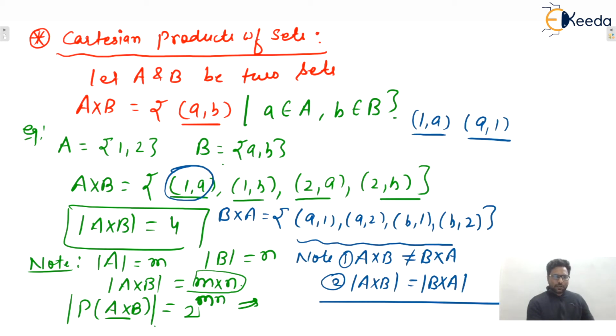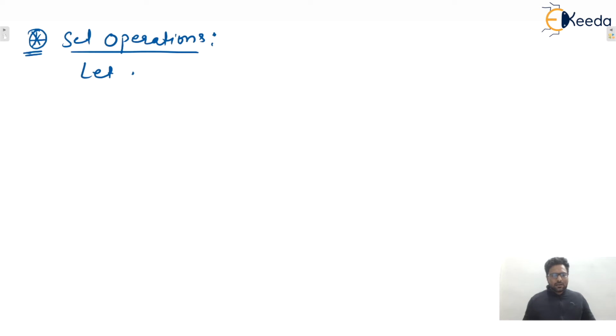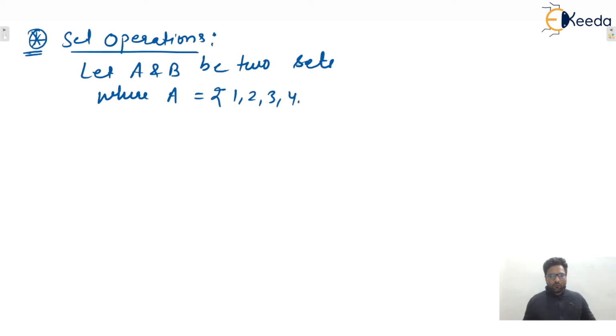So next one, set operations, you already know. Yes, just for recall purpose, I'm giving you some basics, or we can say an introduction regarding sets, nothing else. In the following topics, it will be beneficial for you guys, that's why I'm giving the introduction. So what are the set operations? Let us consider A and B be two sets where A equals 1, 2, 3, 4, 5, and B is 2, 3, 5, 7, 9.